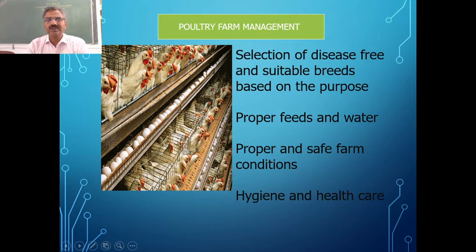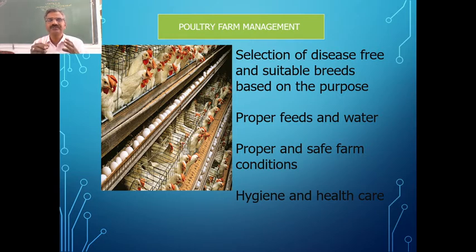And in this, selection of disease-free and suitable breeds is very, very important. The selection of breed depends on the purpose for which we are keeping them, and the area where the climatic conditions are going to vary is one of the important things which need to be taken care of. So for laying eggs, we need to keep a different breed, and for meat purposes, we need to keep different breeds.